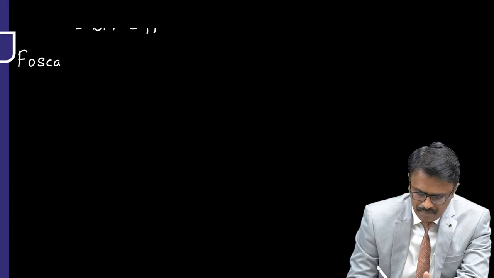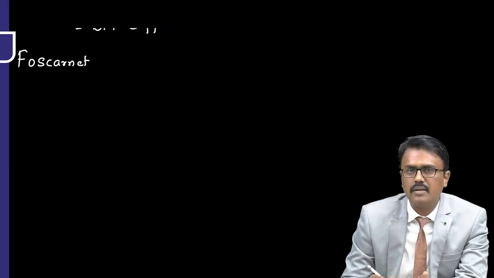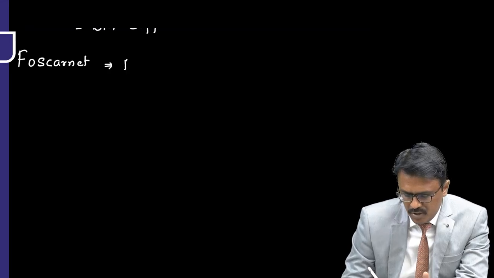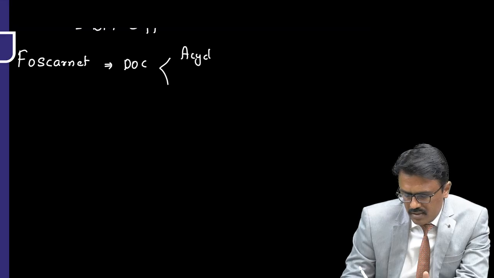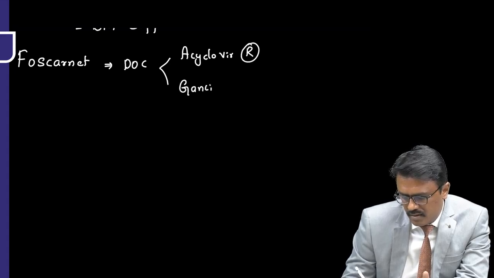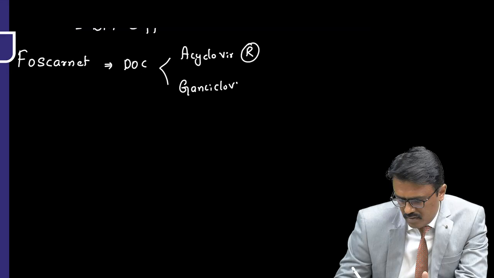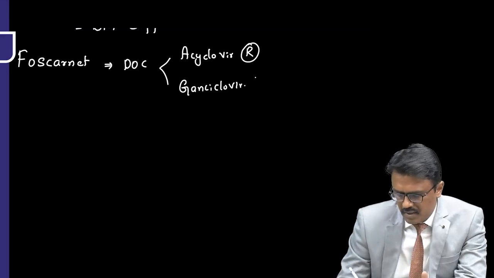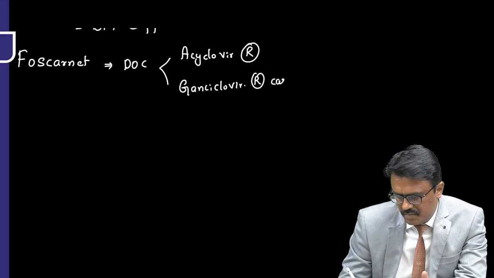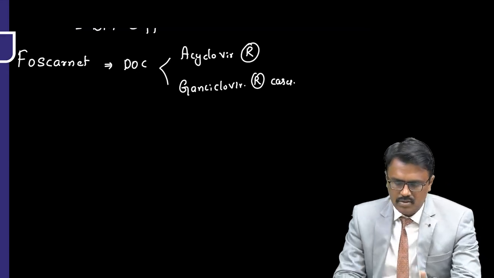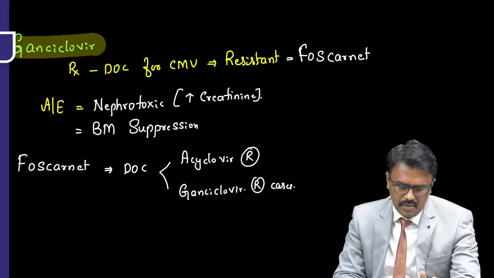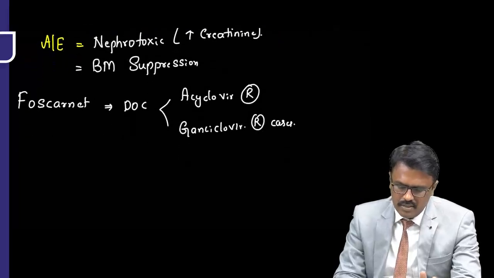Now the third important drug, foscarnet. Foscarnet is the drug of choice for what condition? You know that it is for acyclovir resistant cases and ganciclovir resistant cases.